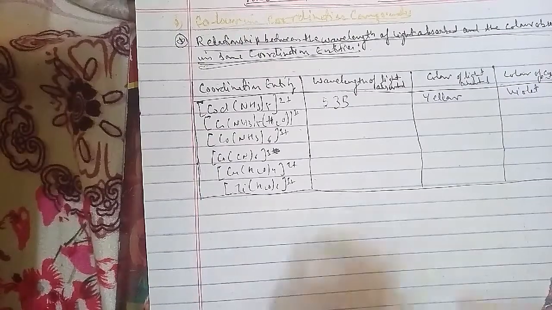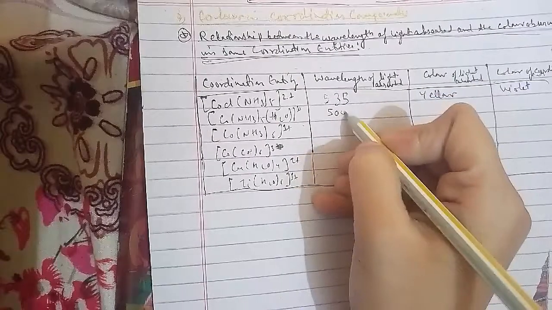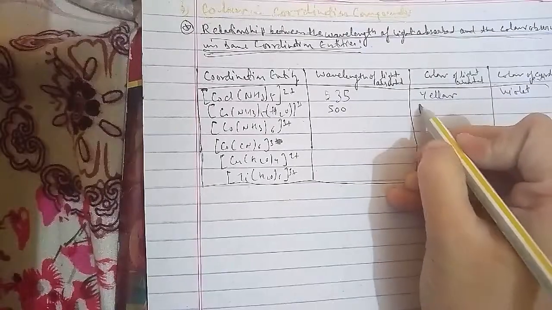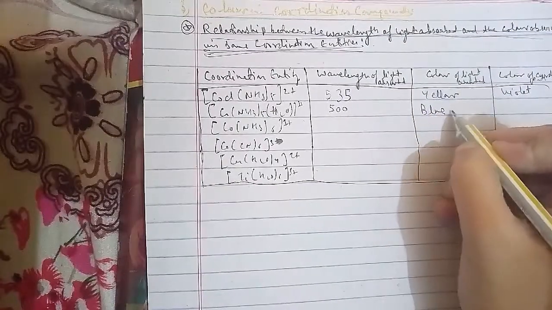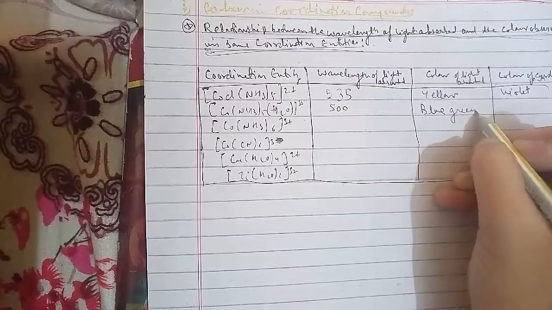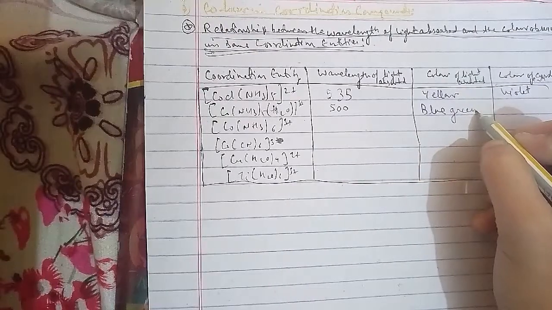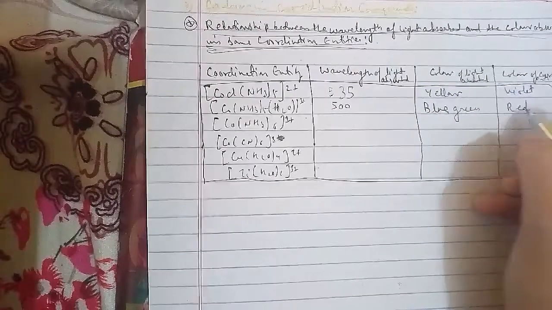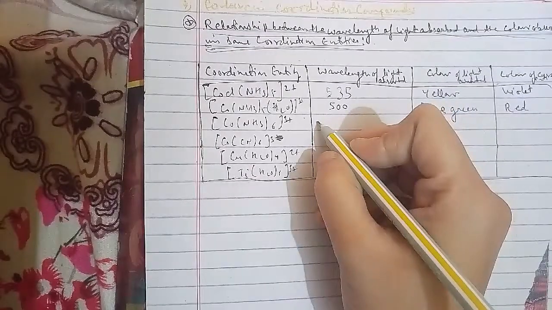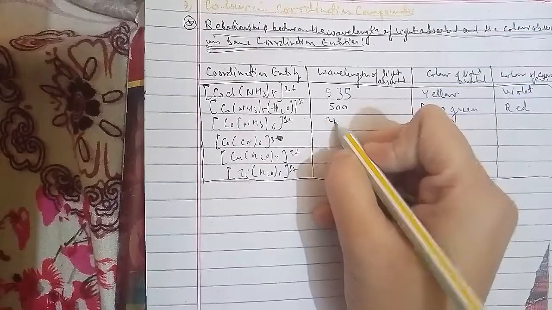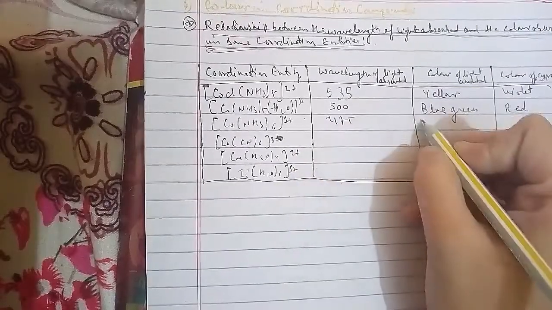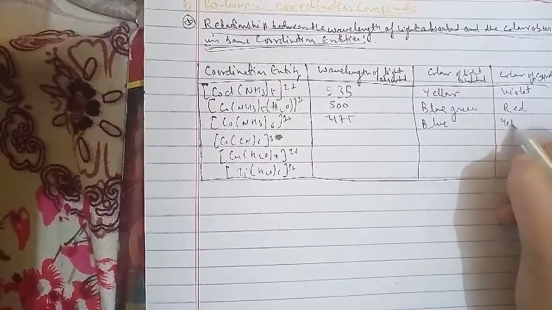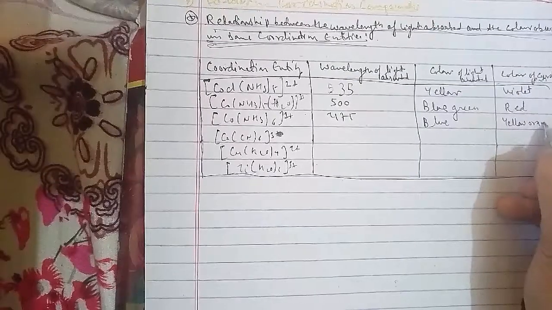For [Co(NH3)5(H2O)]3+ it is 475, the light absorbed is blue, and the color of the entity is yellow orange. For [Co(CN)6]3- it is 310, which is ultraviolet, not in the visible region, and the color of the coordination entity is pale yellow.